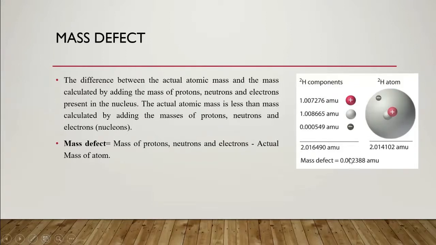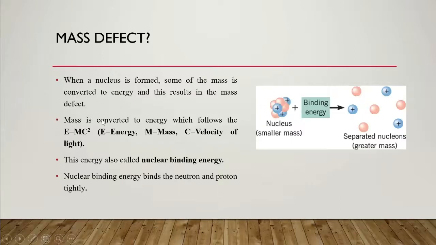So this mass is converted to energy, and that energy helps to bind the nucleus. Which formula tells us that mass is converted to energy? This is Einstein's E equals mc squared.